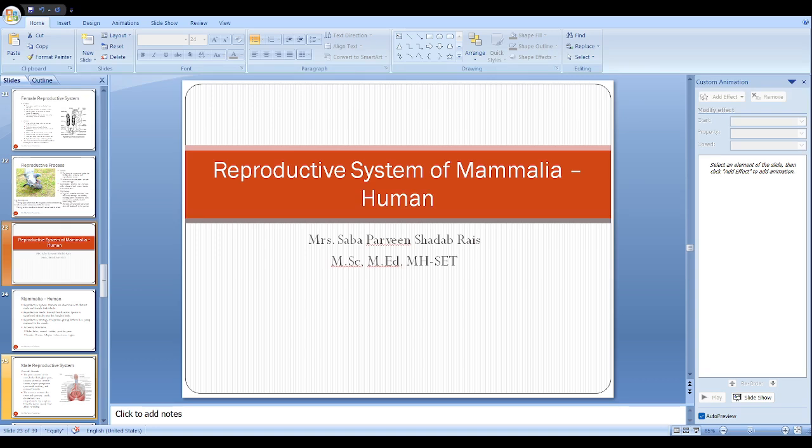So they are dioecious. Definitely they show distinct male and female, and they have internal fertilization. Earlier also I have explained the definition of internal fertilization. Internal fertilization means sperms are directly transferred into the female's body or female's reproductive tract, and inside the female reproductive tract fertilization occurs. So the egg will not travel outside. Now they are viviparous. They give birth to the young ones, and they have accessory structures.